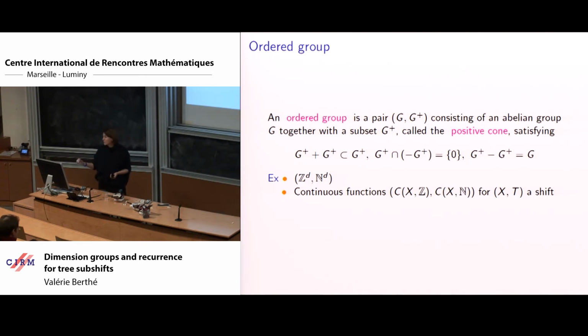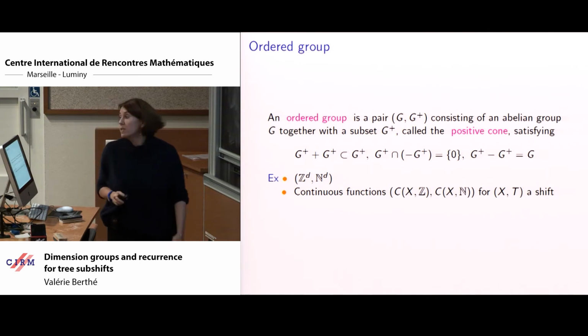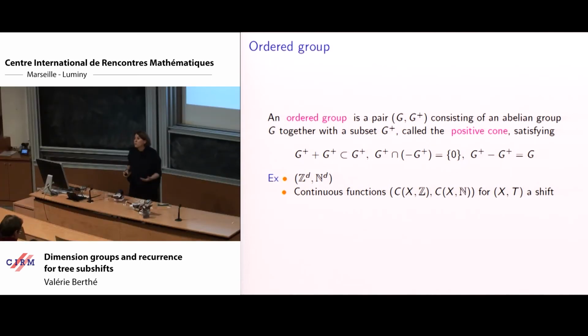So that is to say, it's an abelian group, and then you add a notion of positive elements, non-negative elements, which fulfills what is given here, which is natural for a positive cone. Stability: plus plus plus is included in plus. You cannot be negative and positive at the same time, and by having plus and minus, you create everything.